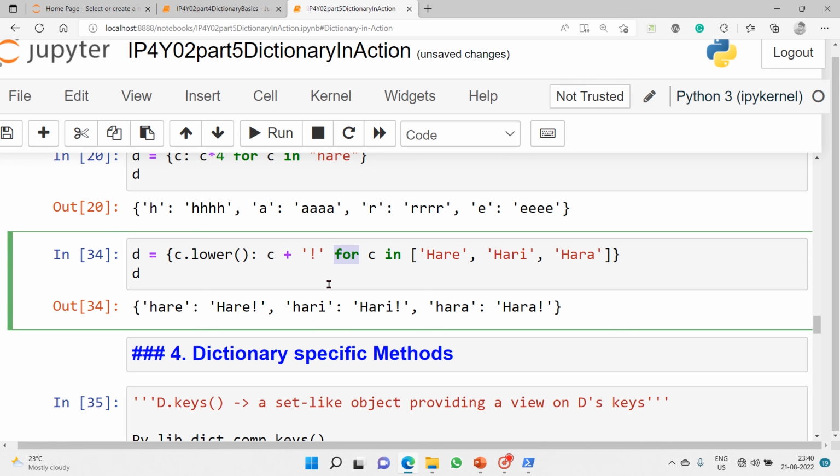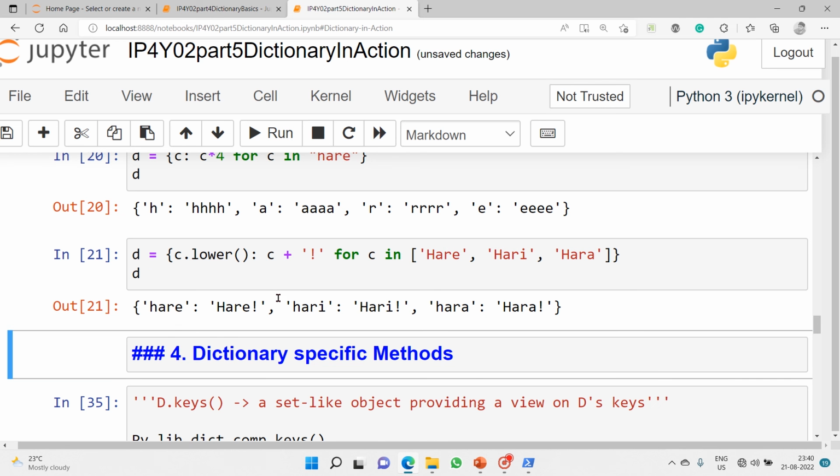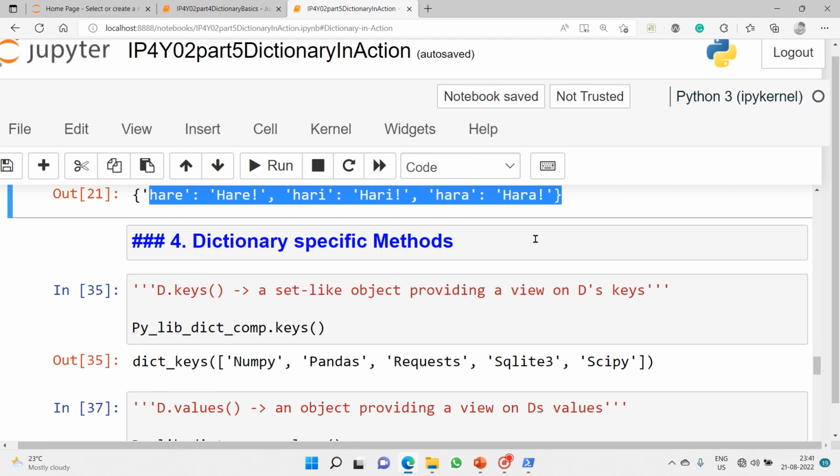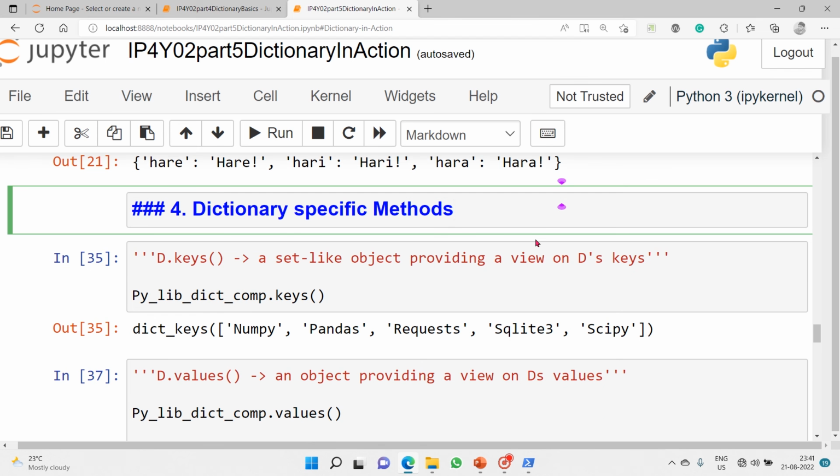Now the for loop begins from here. c is our loop variable, in is membership, and the list is the iterable object. Now I'll execute. So this is how we made a key value pair. These are different ways of creating a dictionary. Now we will move on to dictionary specific methods.